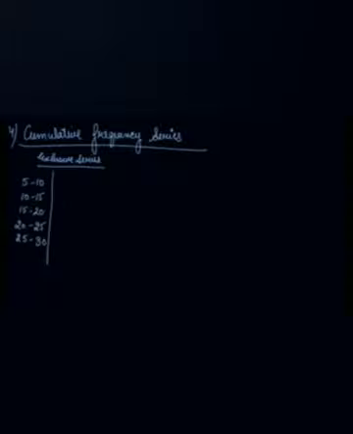These are the class intervals. We have frequency, that is 3, 8, 9, 4, 4.